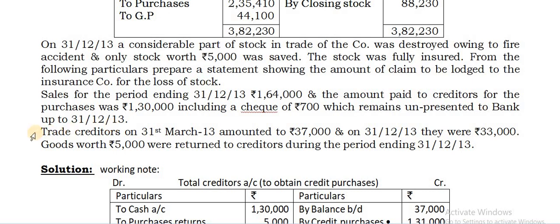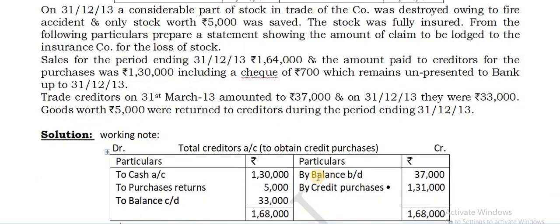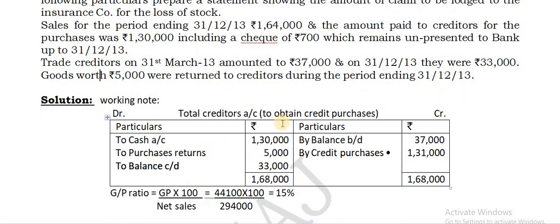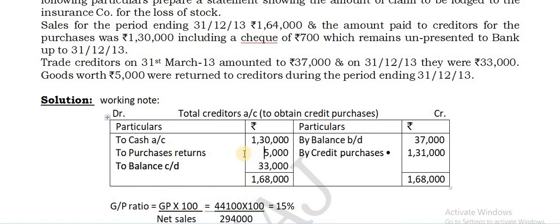Thereby what you can understand is that you don't have the credit purchases given, for which you have to calculate separately. I mean prepare a creditors account and calculate the purchases separately. Goods worth rupees 5,000 were returned to creditors during the period ending 31st March 2013. That is the purchases returns. So how to prepare this creditors account? Already this you know. So this is one working note.